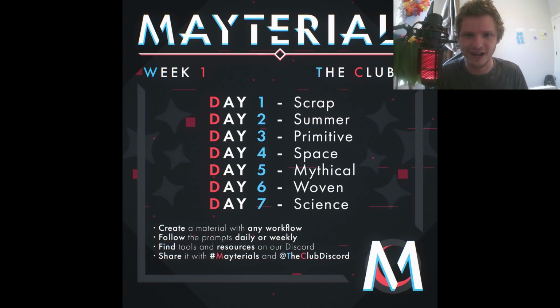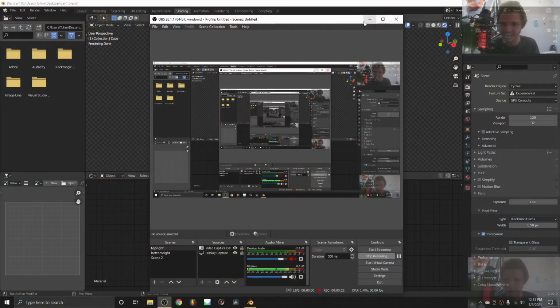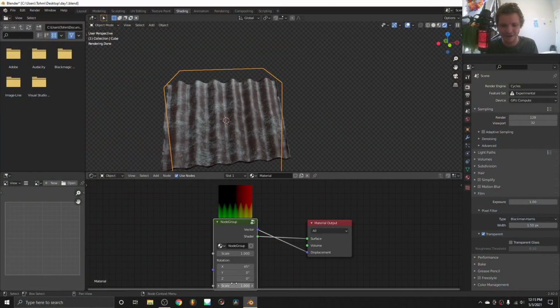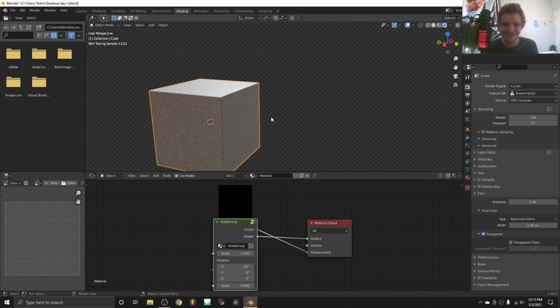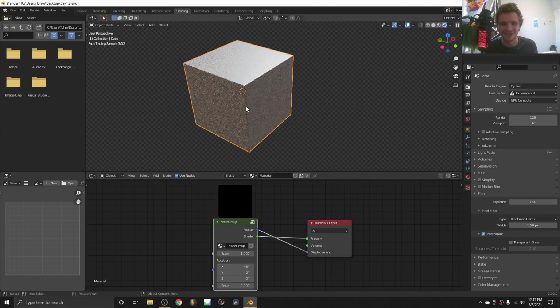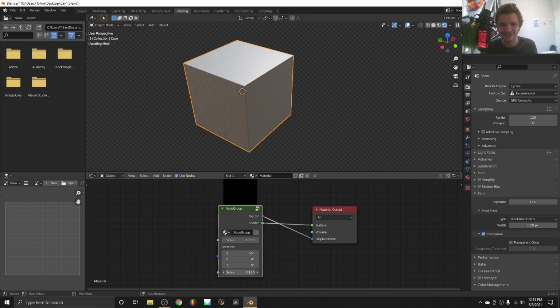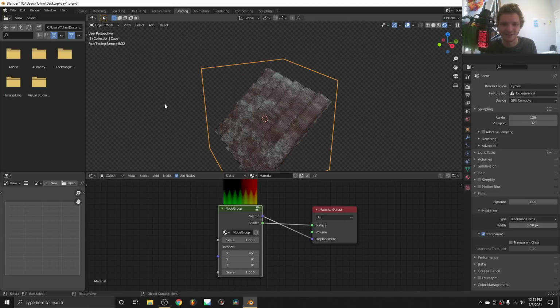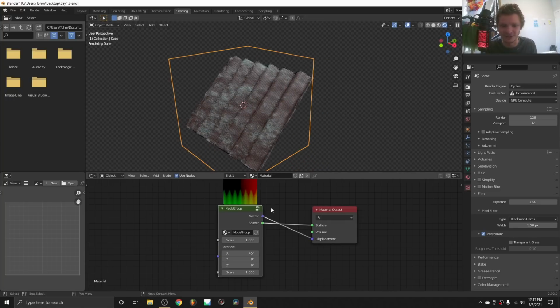The prompt is scrap, so let me show you what we're going to be making here: how to make a piece of corrugated metal out of a cube, which may seem strange if you've never touched vector displacement, but you can turn a cube into pretty much any shape, in this case corrugated metal. Here are some of the things that I've included. Not only does it look kind of like a metallic piece of scrap, which is why I picked it, but additionally we have some extra sliders.